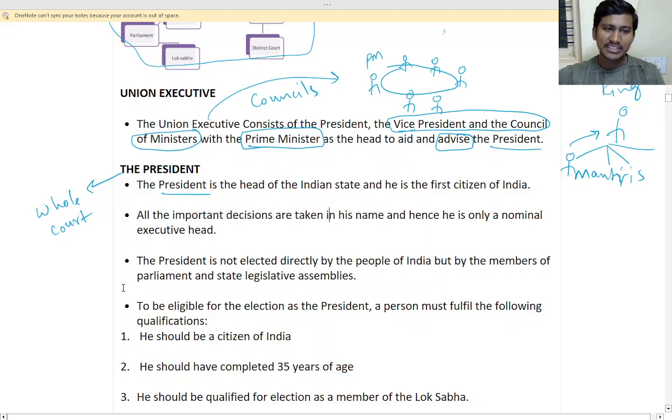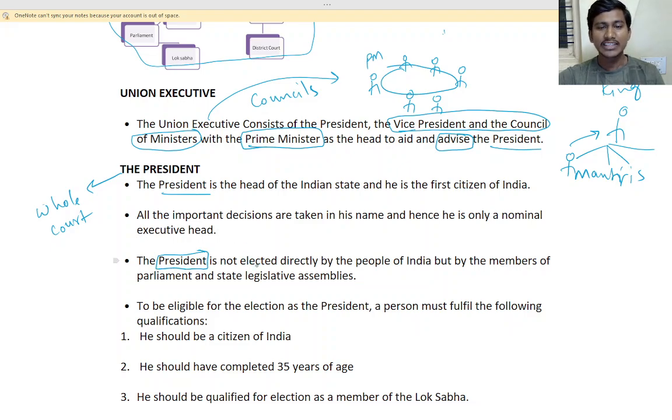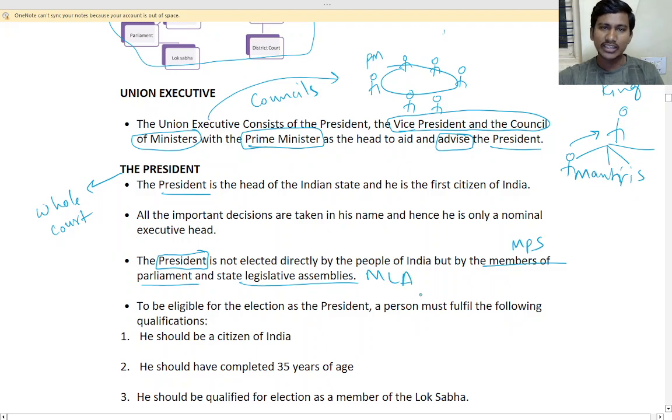So the president is not elected directly by the people of India, but by the members of the parliament and the state legislative assemblies. So how is the president elected? All the members of parliament and the state legislative assemblies vote. That is, all the MPs and all the MLAs will vote. And then whoever wins, he or she will be the president.